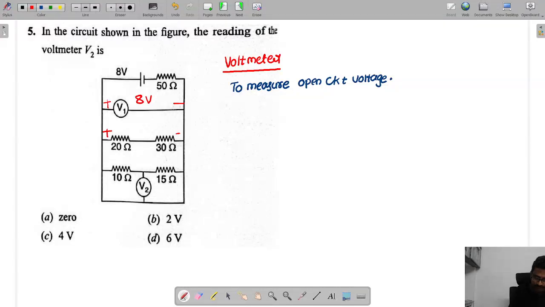So here also, how much can we say this potential is? 8 volts. But here the problem is that this is shorted, a short circuit. So what happens now? There is no flow of current through this branch. As a result, the voltage across this resistor becomes what? Tell me. 0. So the voltmeter reading is 0.